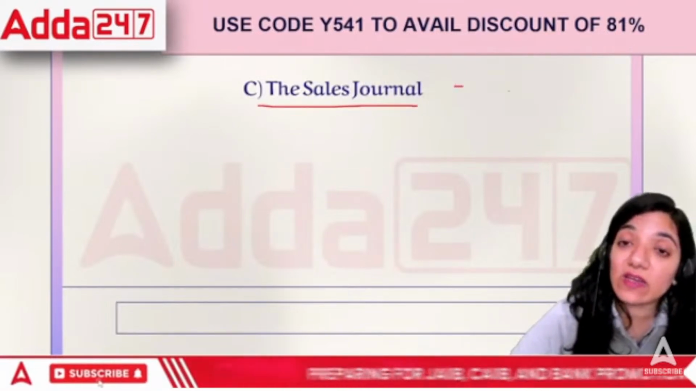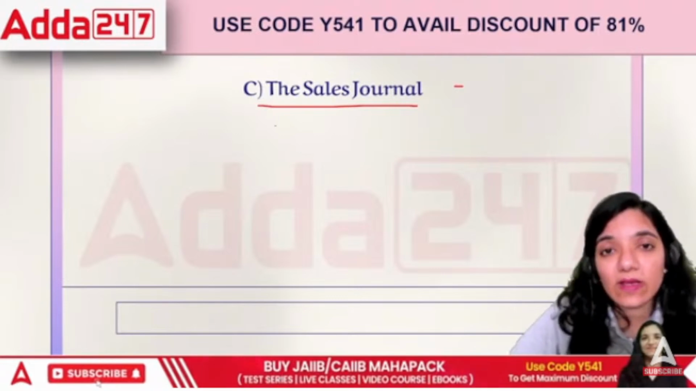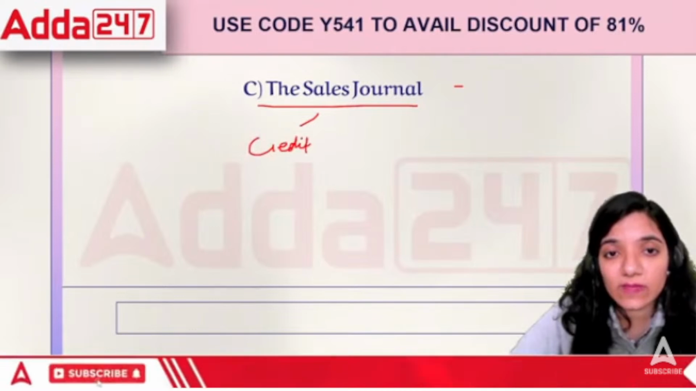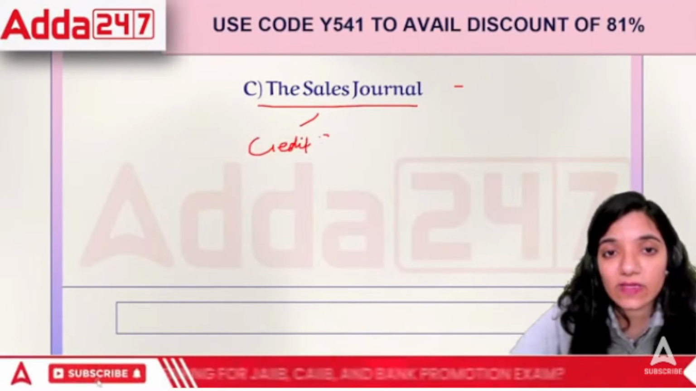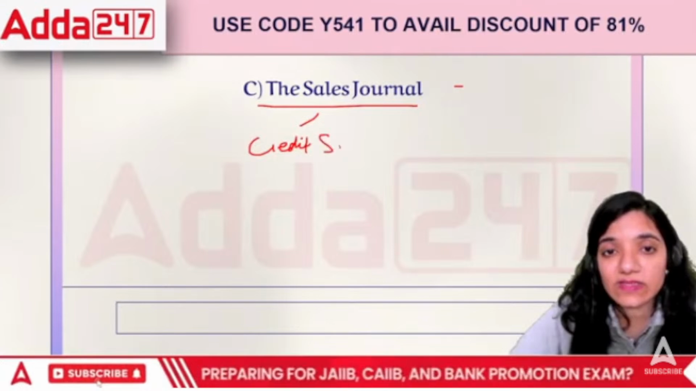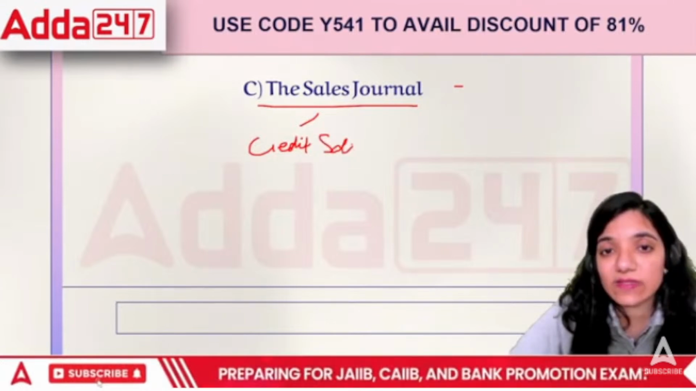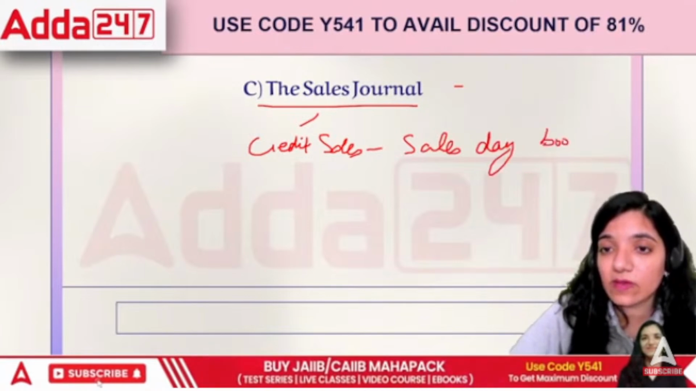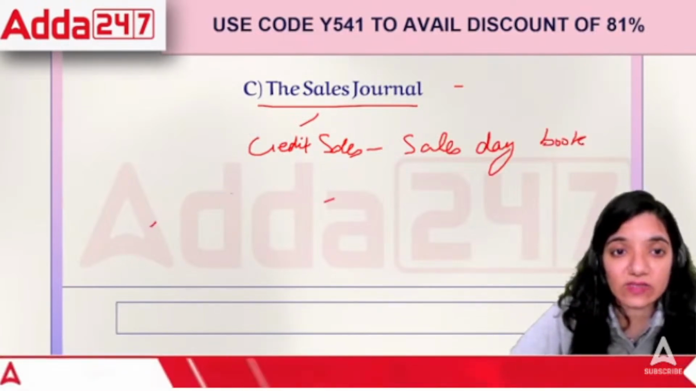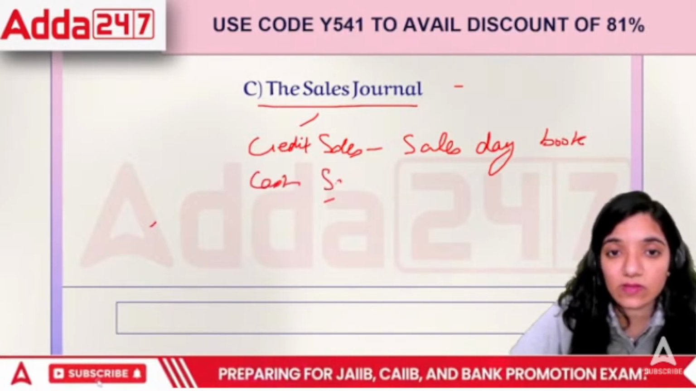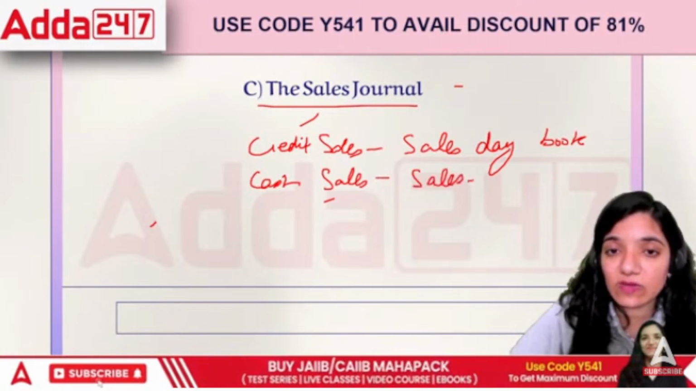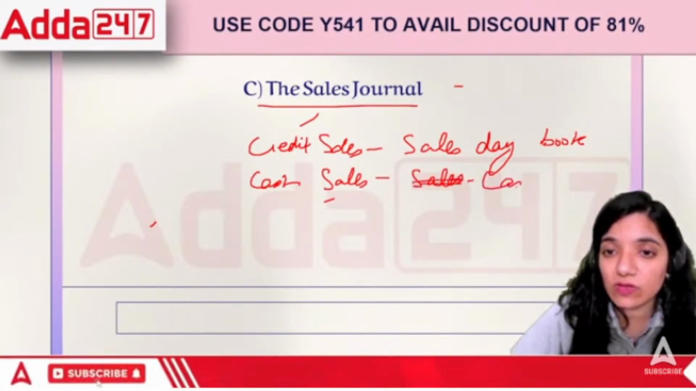Credit sales are taken to the sales day book. Then we have cash sales. Cash sales is shown in the cash book.